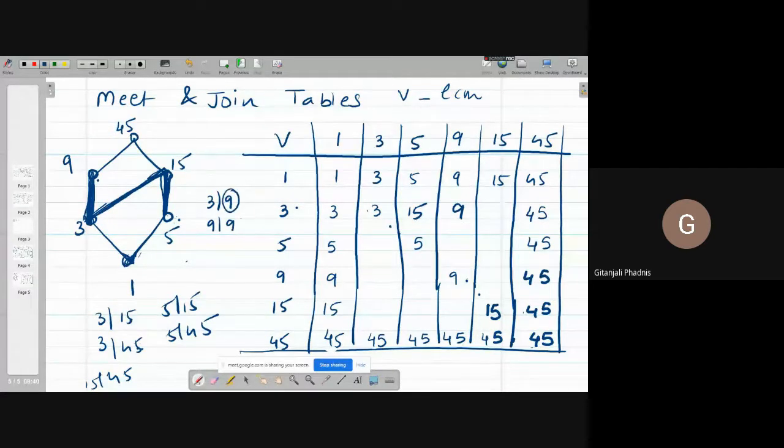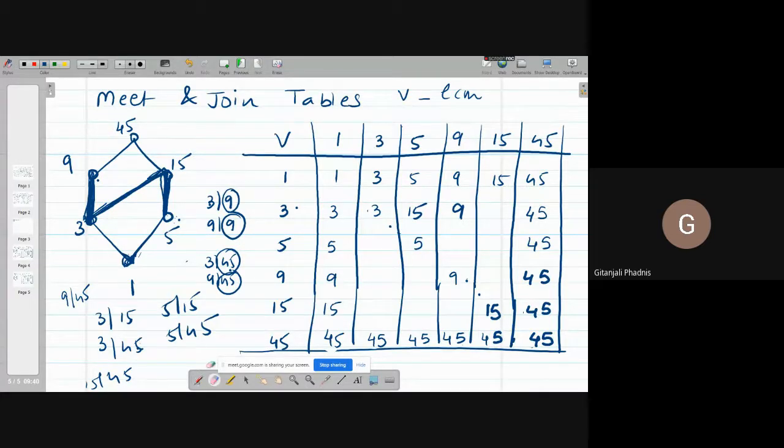So 9 is an upper bound of 3 and 9. 3 divides 45, 9 divides 45. So how many upper bounds are there? 2, 9 and 45. But 9 divides 45, so 9 is the least upper bound.